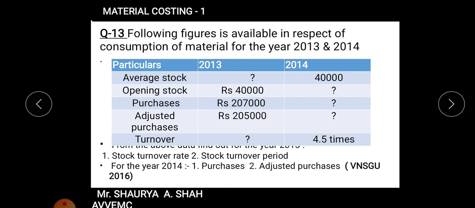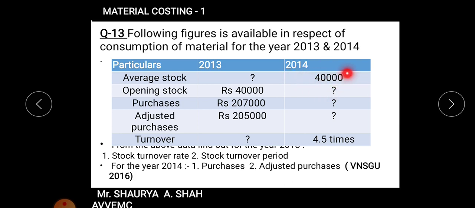This is your VNSU 2016, students, right? That you need to solve at your own place. Fine. How you will go about it? I'll just give a brief hint about the sum, then you can solve it easily, right? The very first thing, average stock is given for a particular year, right? And opening stock is given for the year 2013. We did same type of short sum. When the average stock of a particular year is given for 2014, say, right?